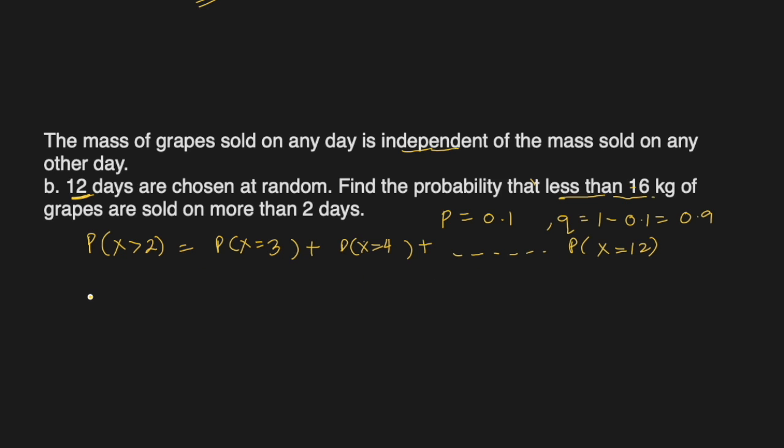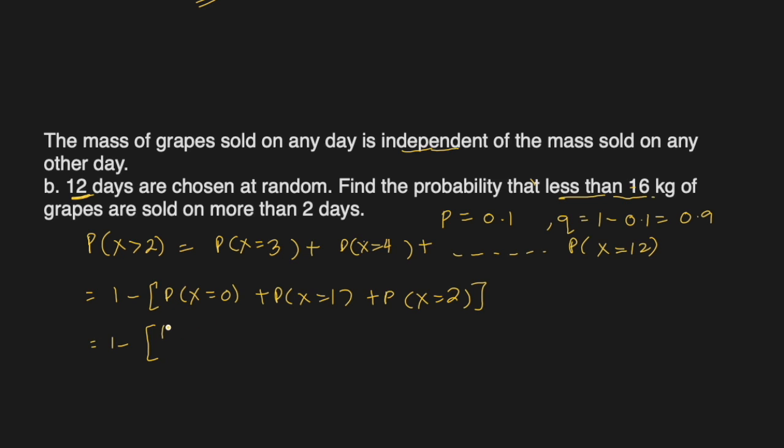So I would rather subtract the cases which are not in this list. We don't have 0, 1 and 2. So we'll subtract the probability of 0, probability of 1 and probability of X equal to 2 from 1, and we'll be left with the probability of this whole list.